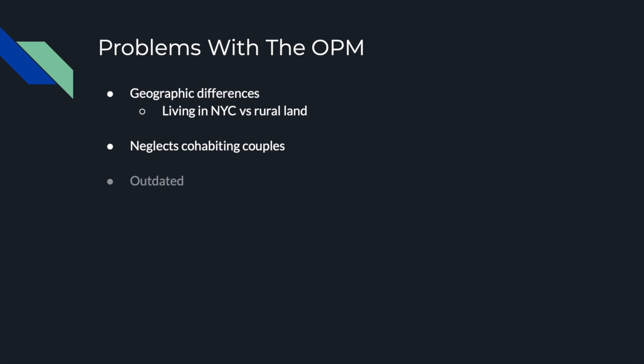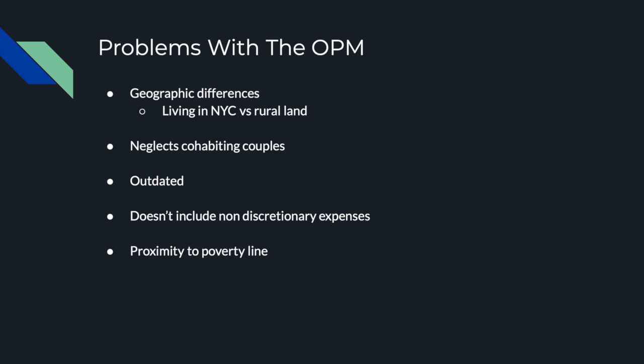It is outdated. Nowadays, food is closer to 1/6 of income spending, and it does not add non-discretionary expenses. Non-discretionary expenses are childcare, transportation, and out-of-pocket medical expenses. And you don't know where people fall in relation to the poverty line. Some people may be lacking dollars, but some people may be lacking thousands of dollars. It also doesn't add benefits.